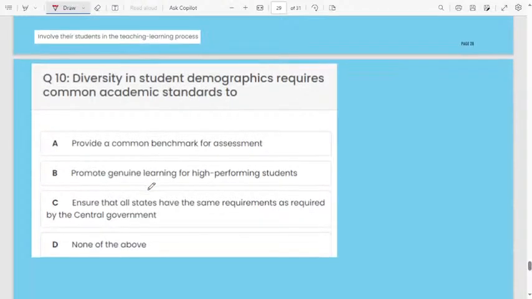Then maybe last question, diversity in student demographics requires common academic standards to: option A, provide a common benchmark for assessment, B, promote genuine learning for high performing students, option C, ensure that all states have the same requirement as required by the central government, D, none of the above.